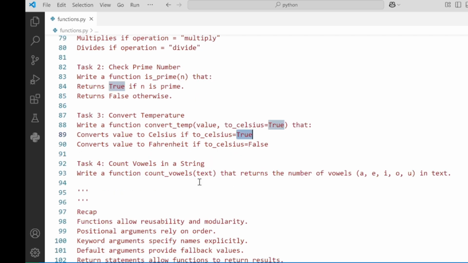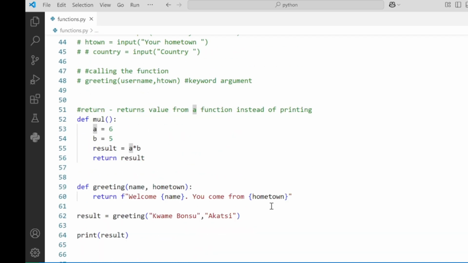For the last one, count vowels in a string. You should loop. Write a function count_vowels that takes an argument, text, which is a string. Return the number of vowels. Loop through the text and count how many vowels are in it, then return the number.